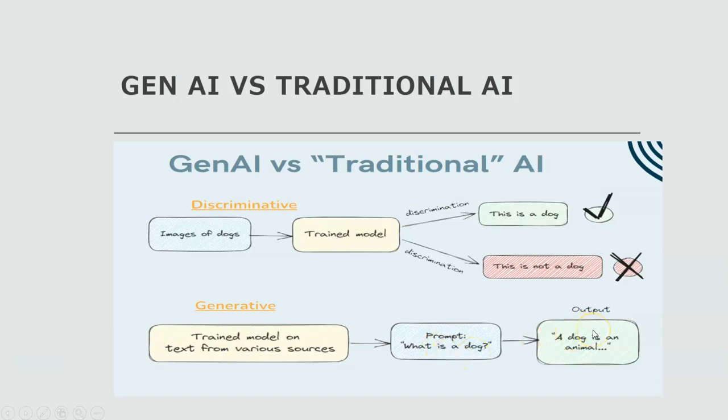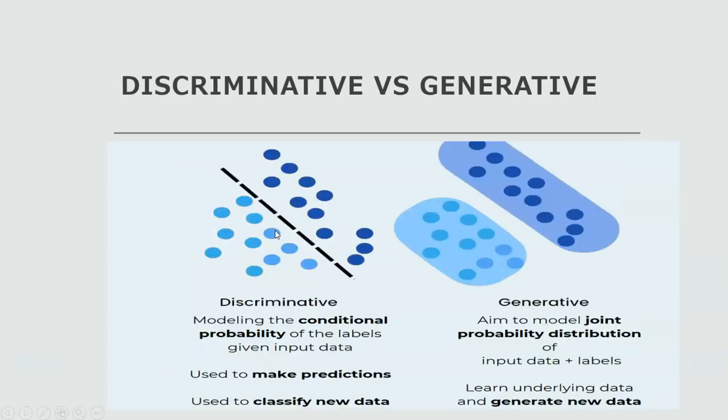then the output will be like, a dog is an animal. So generative means it is generating, it is understanding, that means it is learning, it is adapting, and it is automating, and whenever we ask a question it is giving the answer. It is generating the answer, but it is not just identifying yes or no. It can generate the answer the way a human says it. If a human is asked some question, the human will reply with an answer. Similarly, a generative model will reply with an answer. So that is the difference between normal discriminative models and generative models.